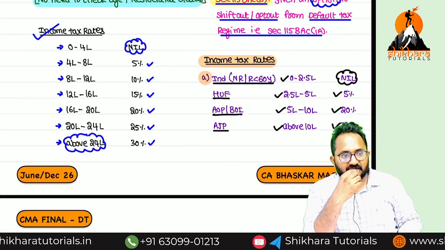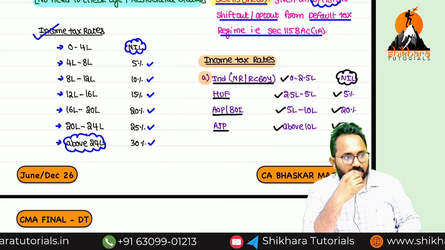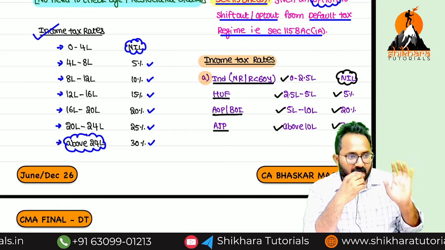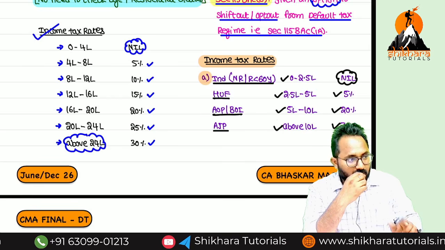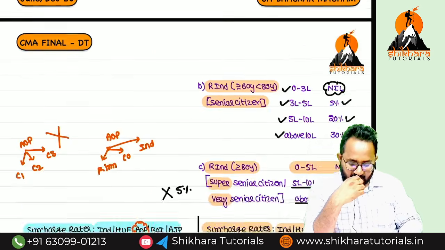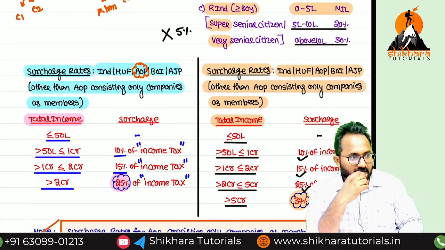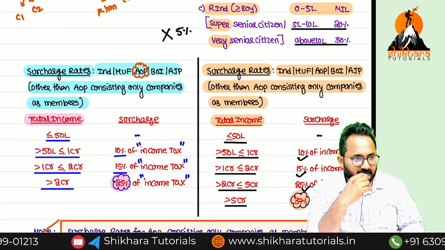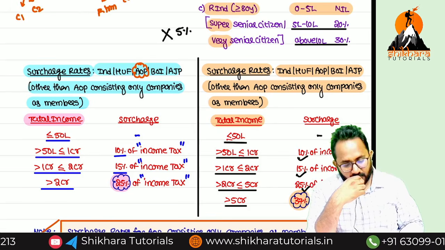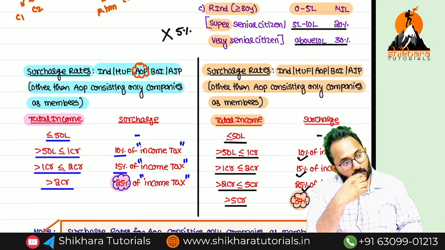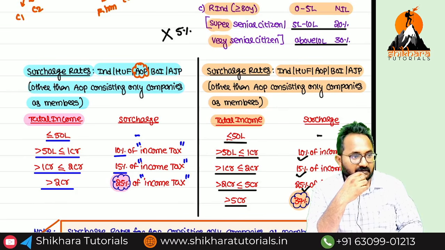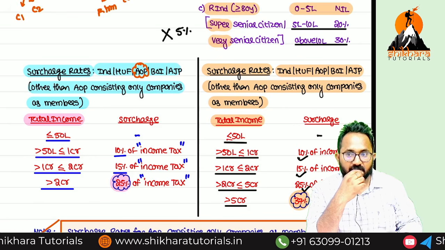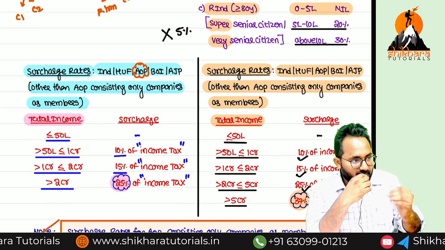Then how to calculate the surcharge? For determining the surcharge, we have to decide whether the assessee is rich or poor. Under 115BAC, up to 50 lakh, that means your total income is less than or equal to 50 lakh, there is no surcharge. 50 lakh to 1 crore, surcharge is there: 10% of income tax. Next, 1 to 2 crore, 15% of income tax. Above 2 crores, 25%. Under 115BAC, what is the maximum surcharge rate? 25%. So 0, 10, 15, 25.